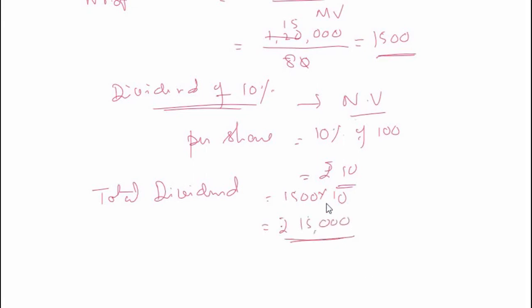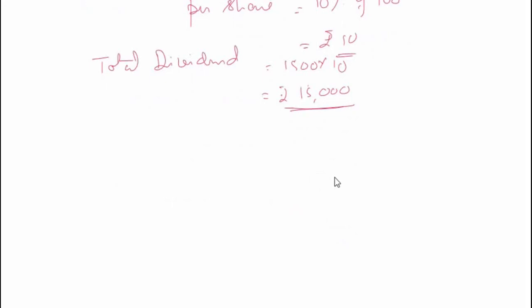Now this 15,000 rupees that I get here is the dividend. It is also my profit, I can say, my income or return on investment.